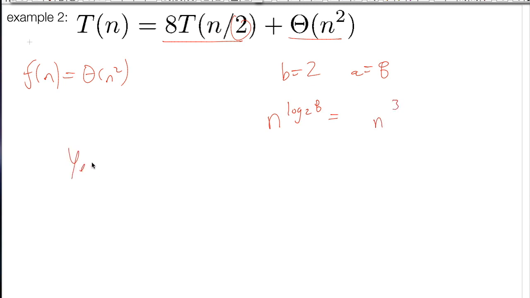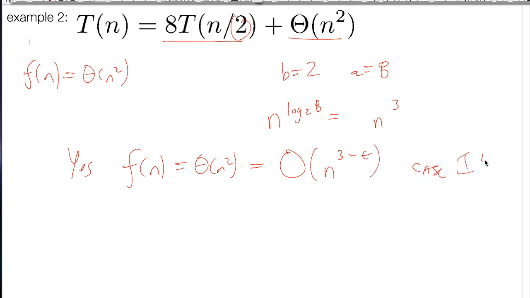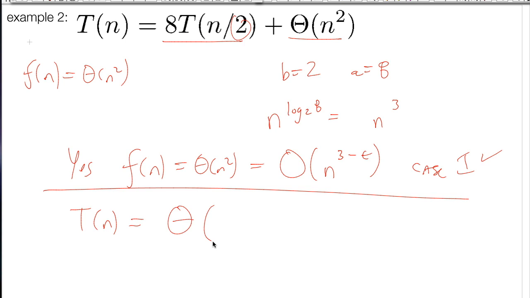And so, yes, f of n is equal to O of n to the 3 minus epsilon. So case 1 applies. So therefore, T of n is what? Theta n cubed.